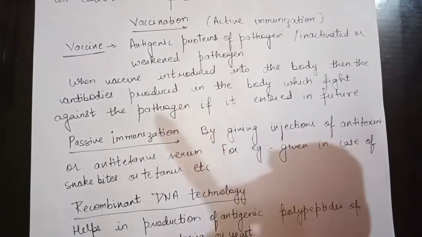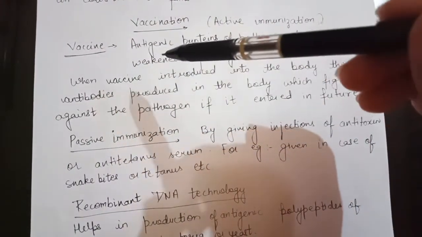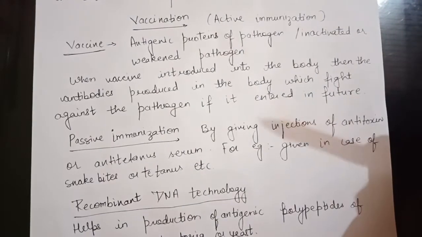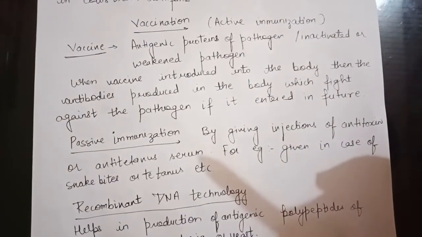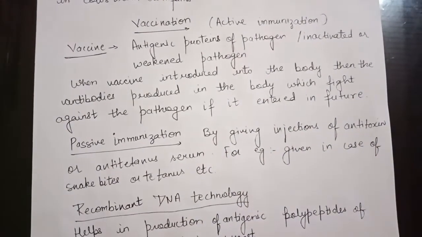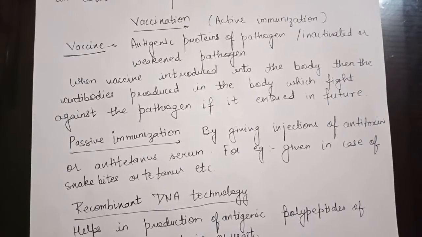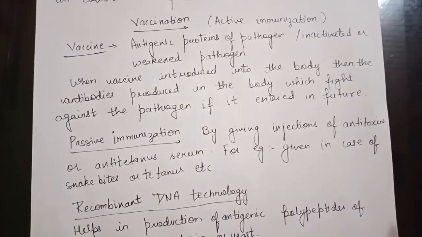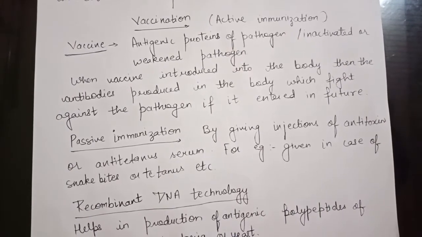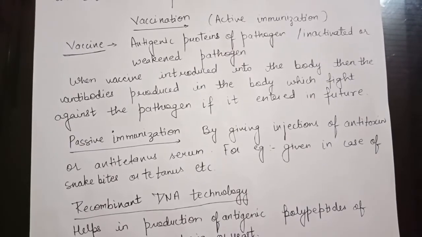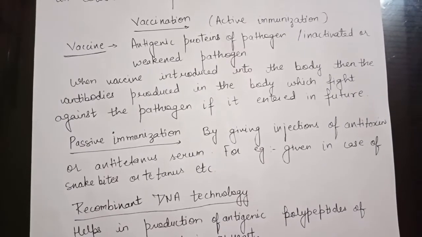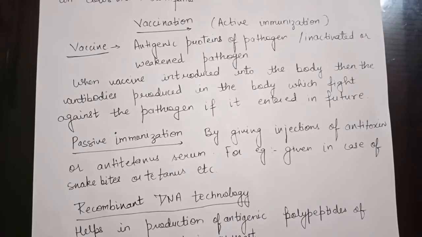Now why are these vaccines introduced into the body? So that if in the future you come in contact with the same pathogen, it will not cause you that disease. Why? Because the ready-made antibodies are already present in your body.